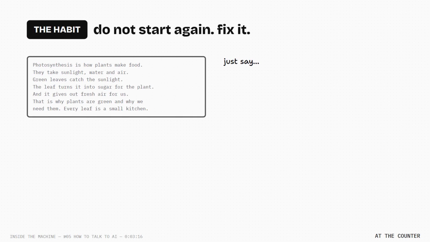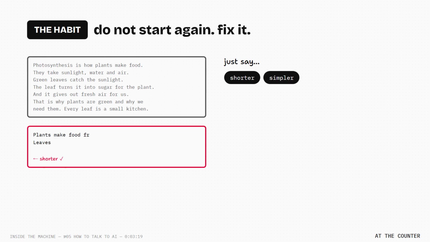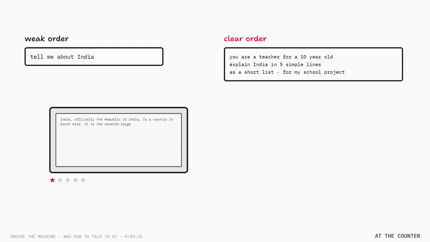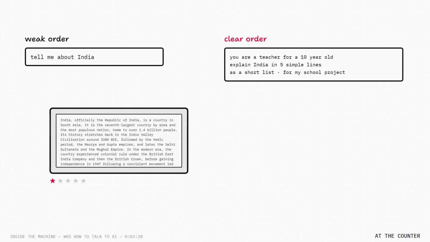And the habit. Do not start again. Just say shorter or simpler or give an example. It remembers this chat. Fix it step by step. Same machine. A far better answer. Only because you said what you wanted.